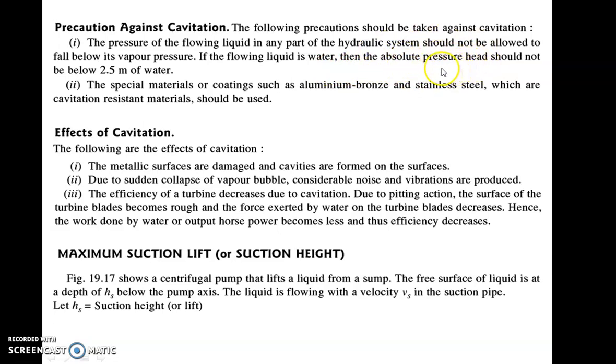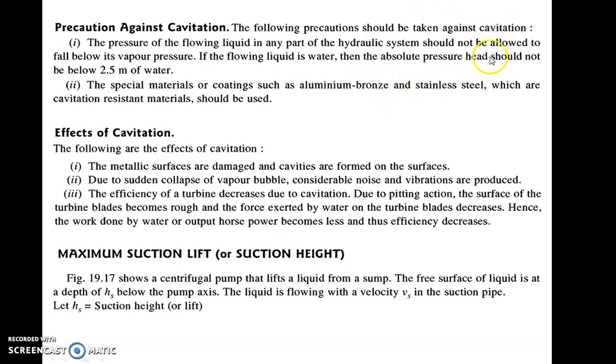We know there is vacuum, or negative pressure, at the suction side, and if the pressure falls even below that, then the cavitation phenomenon occurs.